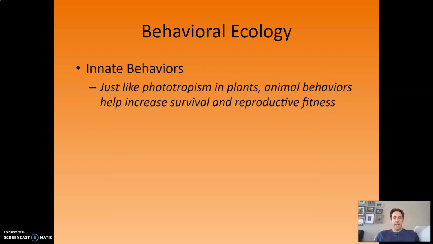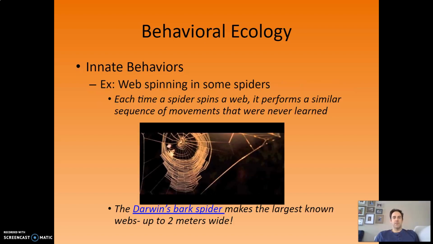Innate behaviors in animals. Again, just like in that plant, we want these behaviors to increase survival and fitness. So an example of a very simple one of these, well, it's not a simple behavior, but one you're all familiar with at least, is web spinning. When a spider spins a web, it performs a very similar sequence of movements that are never learned. They are just born innately able to make a web, and they just do it. So that's kind of what we mean by innate behaviors.